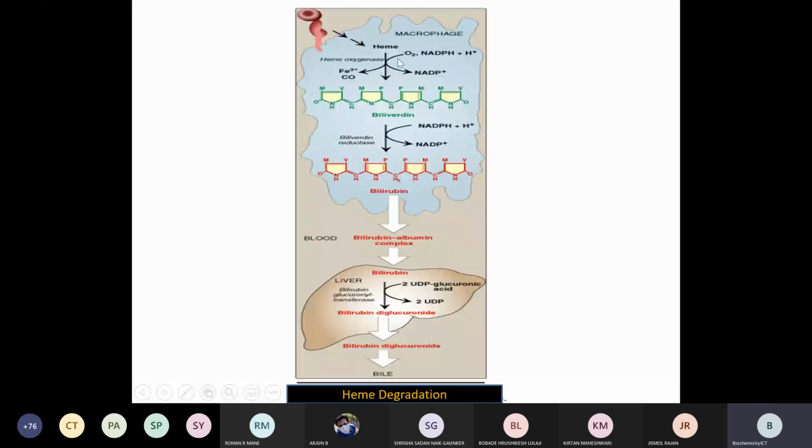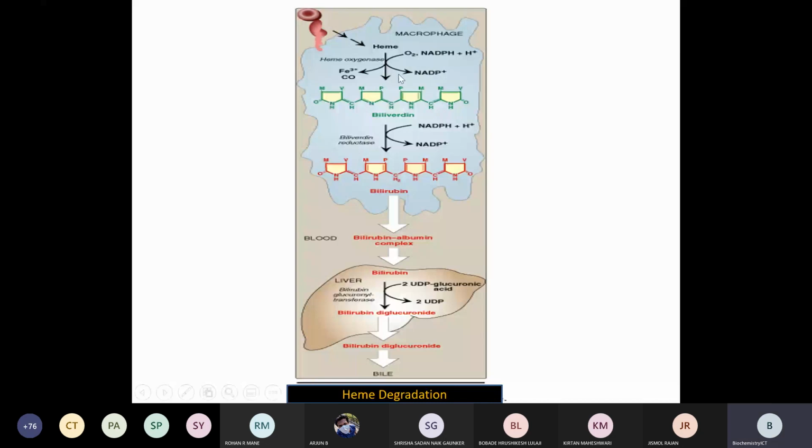This reaction takes place in the macrophages. It is an NADPH dependent reaction. NADPH is formed from the HMP shunt pathway, and it is required for various reactions such as cholesterol synthesis and steroid synthesis.